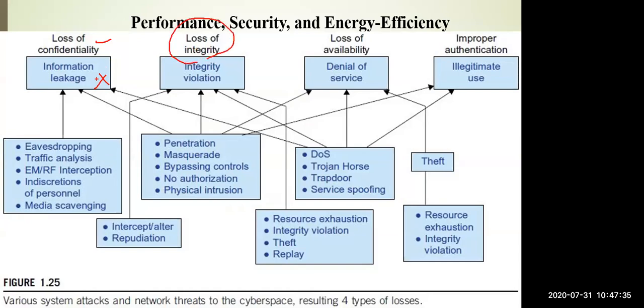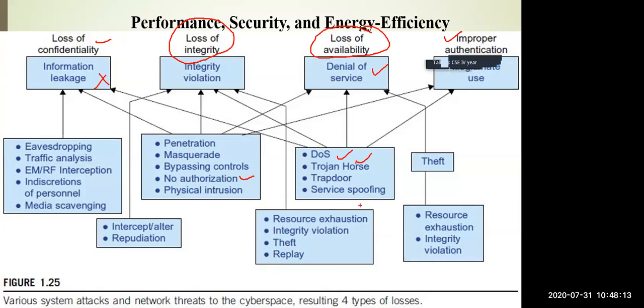Loss of integrity: you should not violate any type of constraint. Availability says that you should not apply a denial of service attack. If a denial of service attack is there, then you have to overcome it. Similarly, here you see improper authentication. Somebody is accessing your Gmail, somebody is accessing your Facebook account because he has your username as well as your password. So improper authentication should be avoided. Based on that, various factors are there, like Trojan horse, which we discussed. DOS attack is also there. No authorization: nobody is authorized, but he is able to access the system.